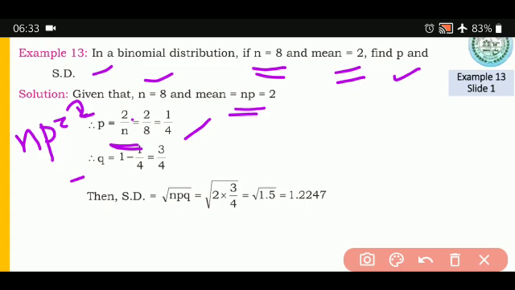Similarly, when you get the value of p, you have to find the value of q. q is 1 minus 1 upon 4, that is 3 upon 4. What is the formula for standard deviation? Standard deviation is root of npq.